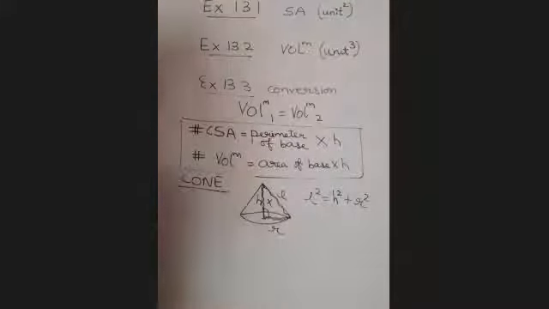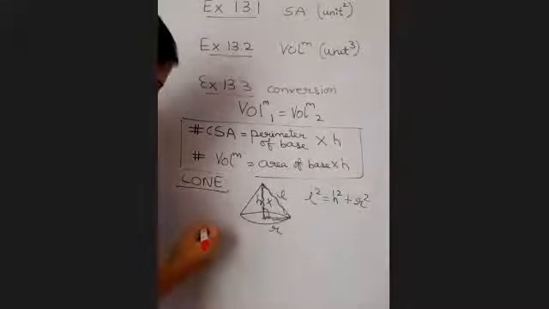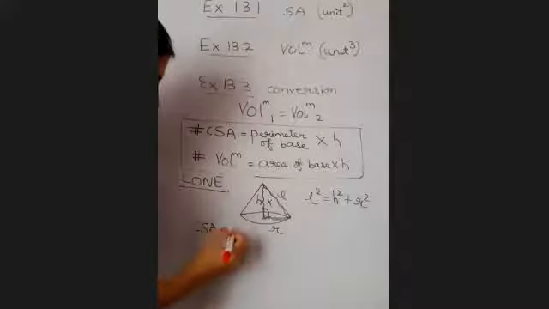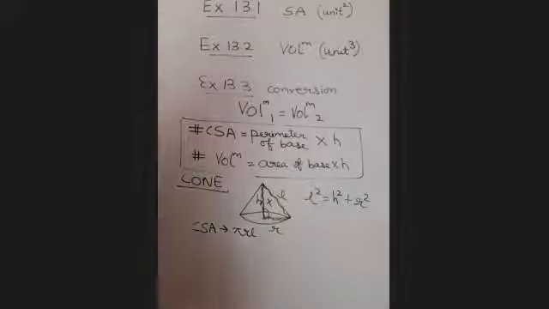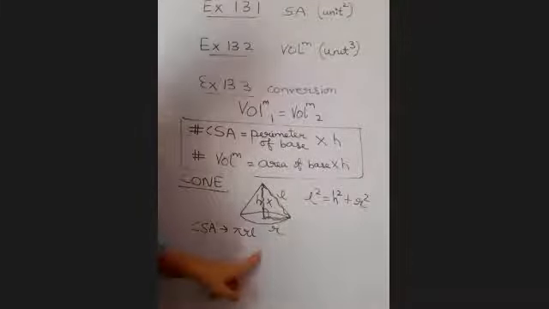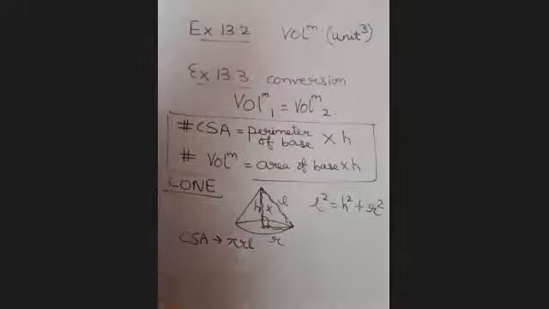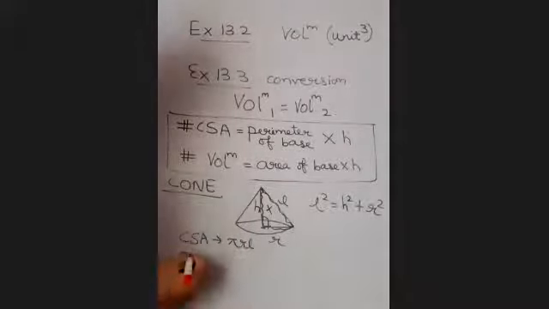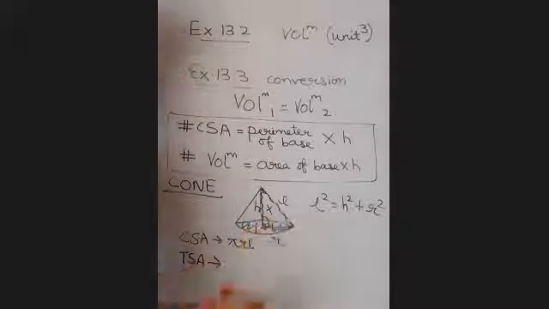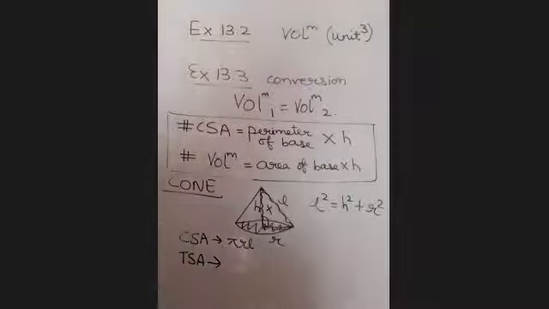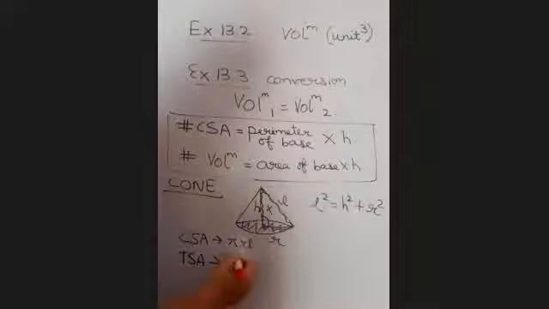For the CSA, you need to remember it is pi r l. आपको ध्यान रखना पड़ेगा. And TSA के लिए, this base will also be added. What is the area of base? Pi r square. So pi r l plus pi r square.